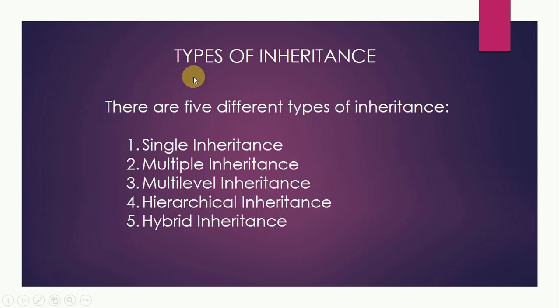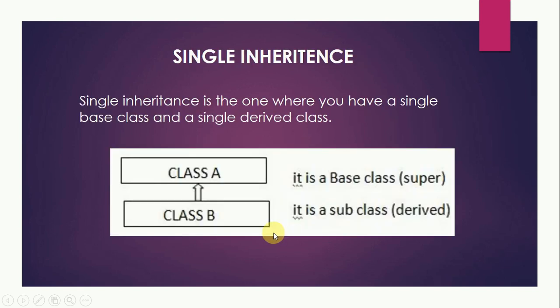Now let us discuss the various types of inheritance. There are 5 different types of inheritance: single inheritance, multiple inheritance, multi-level inheritance, hierarchical inheritance and hybrid inheritance. Now let us see what is single inheritance. Single inheritance is one where you have a single base class and a single derived class.